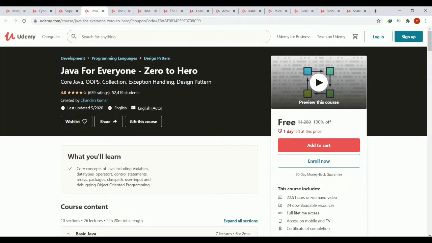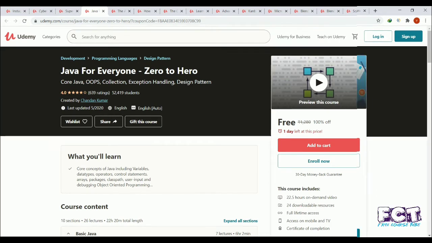Java for everyone. Zero to hero. Description: core Java, OOPs, collection, exception handling, design pattern. Requirements: basic computing knowledge is enough for this course, as I have designed this course considering that you don't have programming knowledge. And after this course you will be able to write code without any issue.